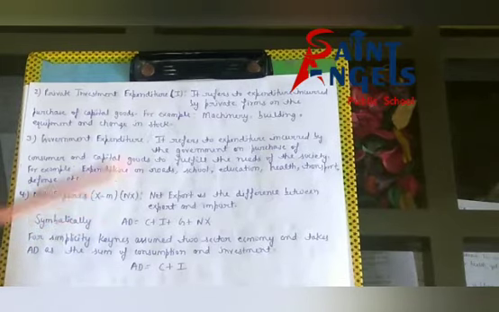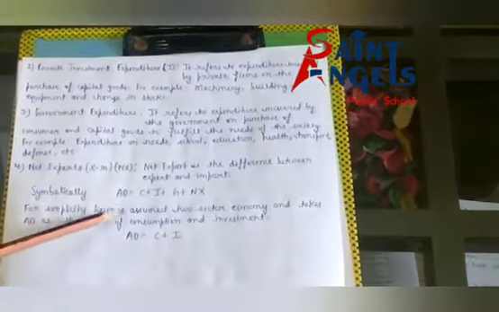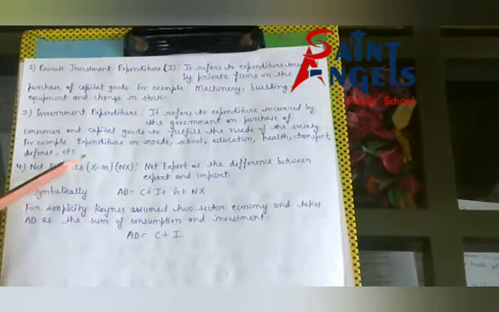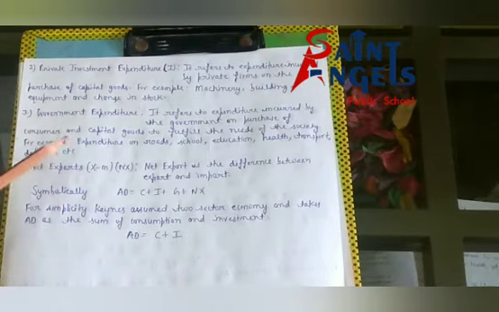See, so what is the formula of AD? What is the formula of AD, aggregate demand?